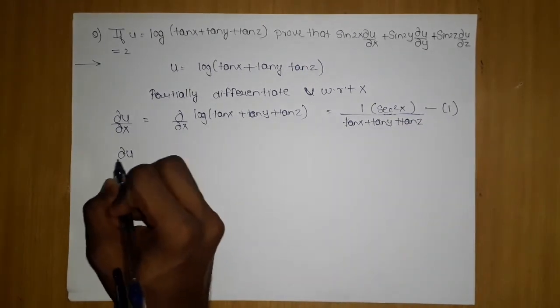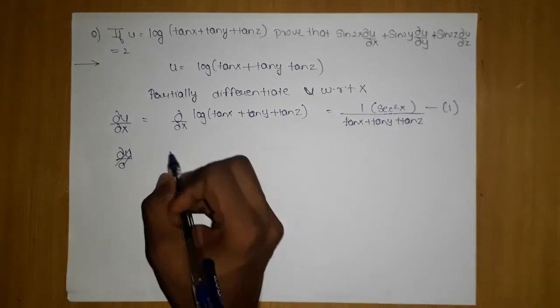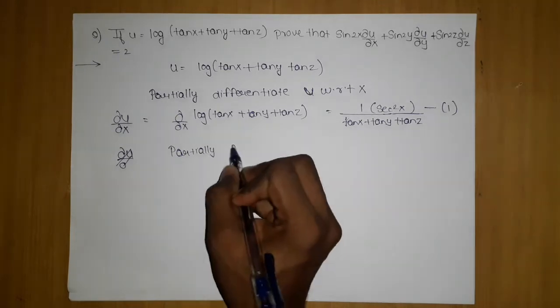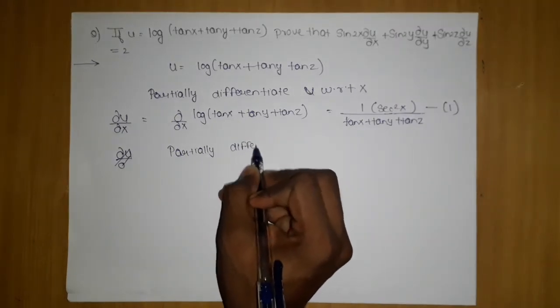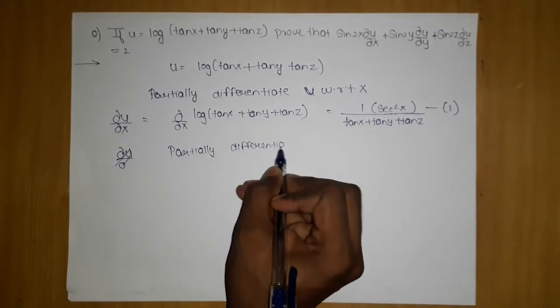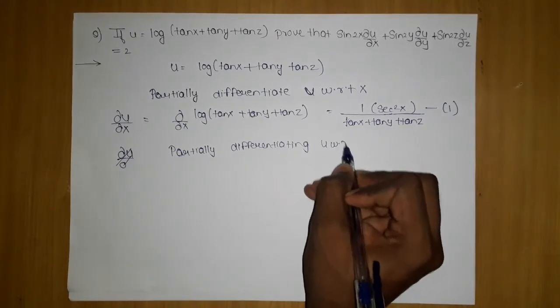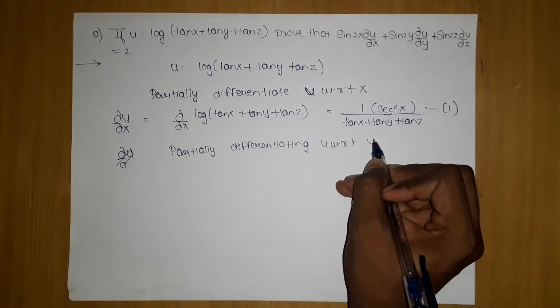Second is dou u by dou y, but before writing this you have to mention this statement: partially differentiate u with respect to y.